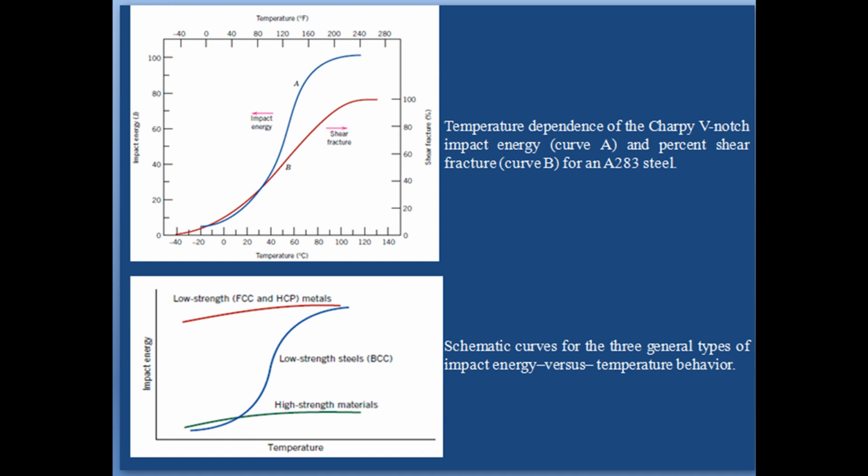In contrast, increasing the carbon content, while increasing the strength of steel, also raises the transition temperature of steel. This is all about the three general types of impact energy versus temperature behavior. Till now, we have discussed impact testing, in which we have discussed the ductile to brittle transition and three general types of impact energy versus temperature behavior.